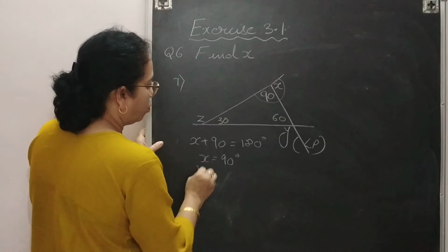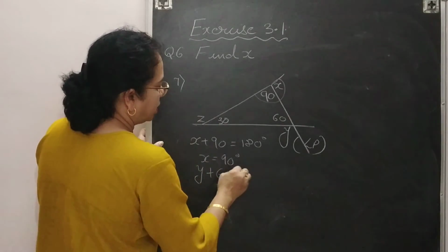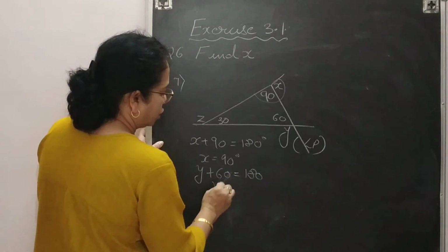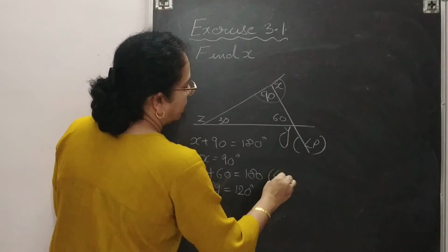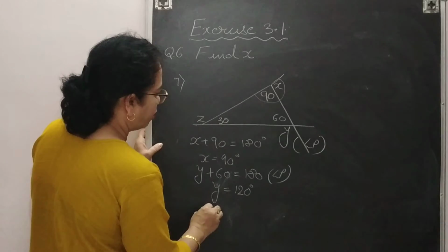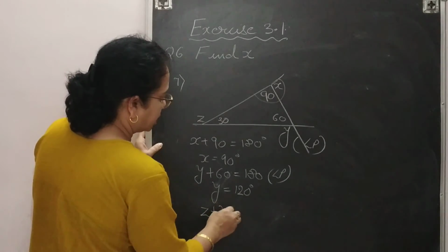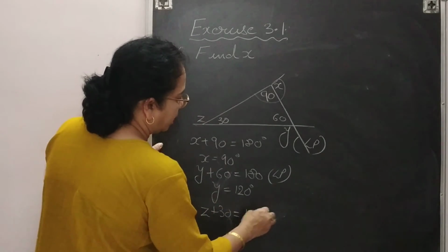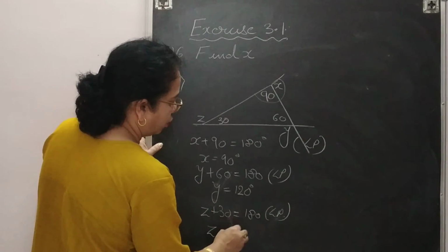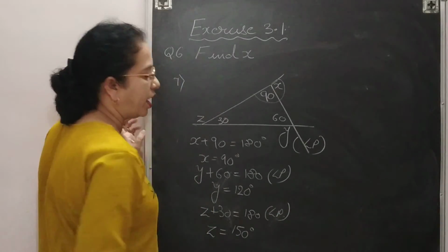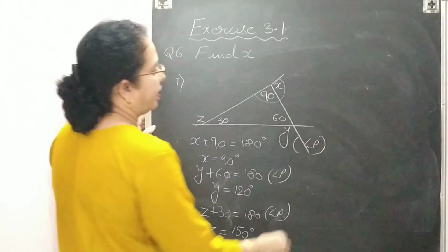Similarly, you can find out y. So y plus 60 is equal to 180 degree. So y is equal to 120 degree. This is again linear pair. Similarly, you can find out z. z plus 30 is equal to 180 degree. Again, this is your linear pair. So z is equal to 150 degree. So you have all the values of x, y and z.